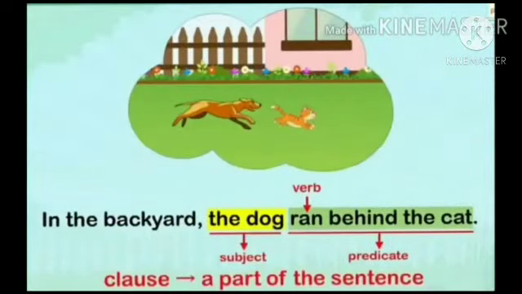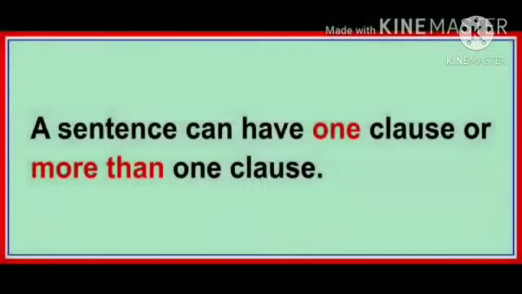Now, a clause can be a part of a sentence. Here you can see it is written, in the backyard, the dog ran behind the cat. Here, the dog is the subject, ran behind the cat is the predicate. So, the dog ran behind the cat is acting as a clause, meaning as a part of a sentence.